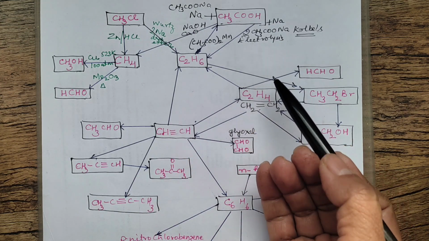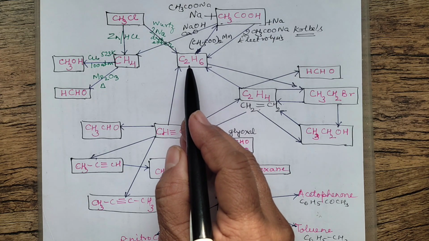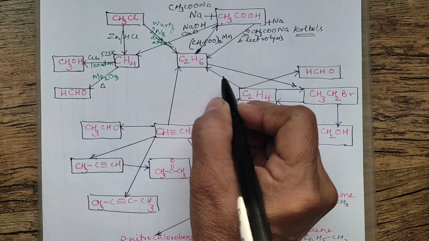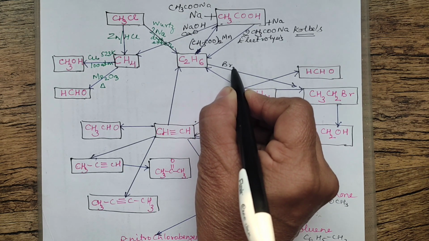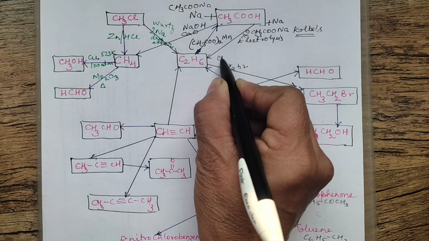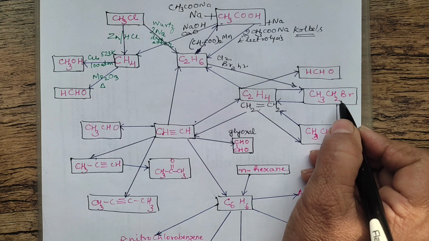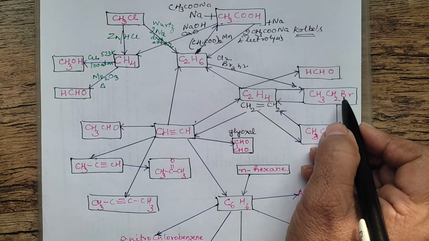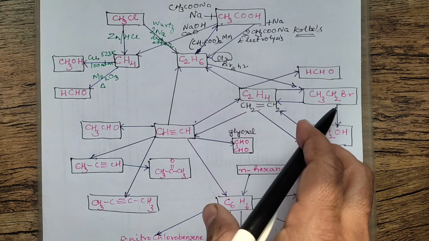Actually, you can start from anywhere, but I just started from the left hand side. Now, ethane can be converted to ethyl bromide. Actually, this is to be done in limited quantity of bromine, in the presence of sunlight. More commonly, you have studied in your book as chloride. You can prepare chloride if you want. The basic thing is I wanted to show you alkyl halide. So I have taken bromine here instead of chlorine. You can prepare ethyl bromide.